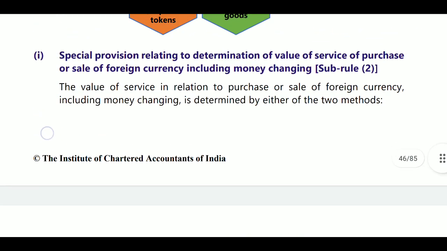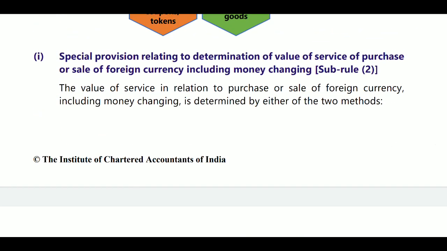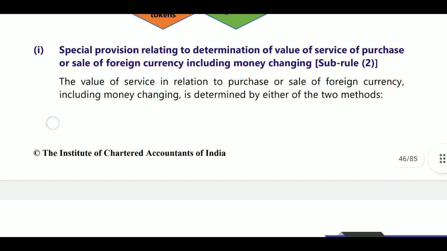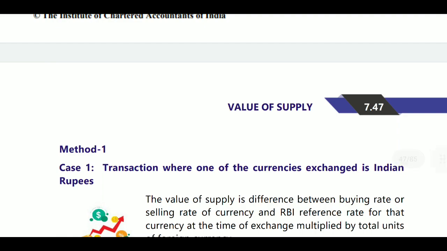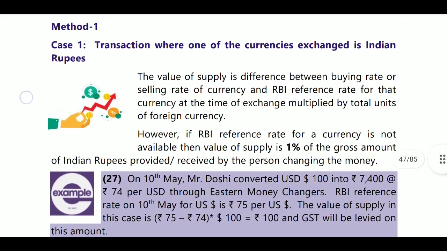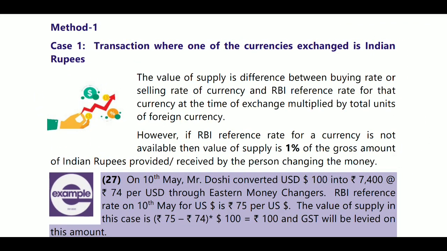So first, what is currency changing? This deals with rule 32 sub-rule 2. What is there in rule 32? First, we will see case 1, a transaction where one of the currencies exchanged is Indian.